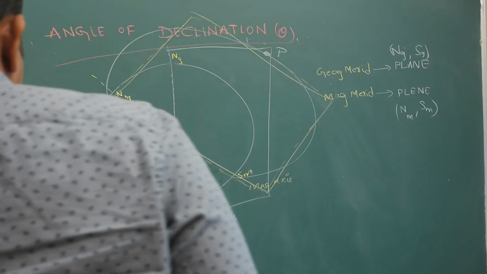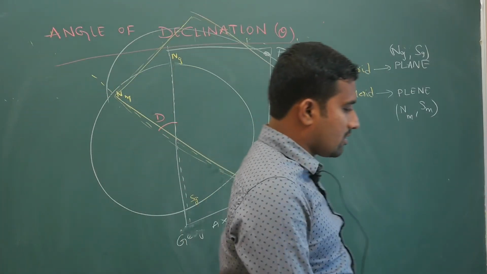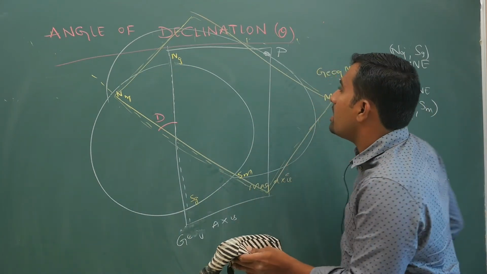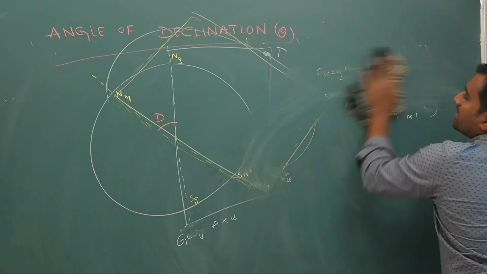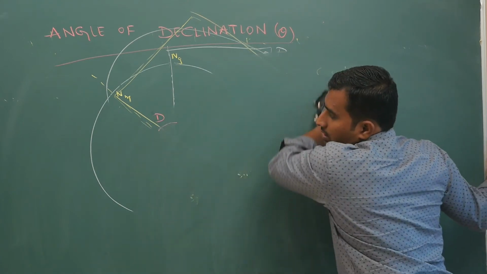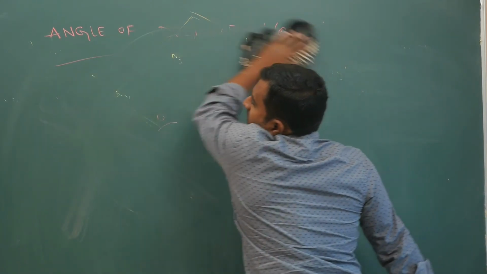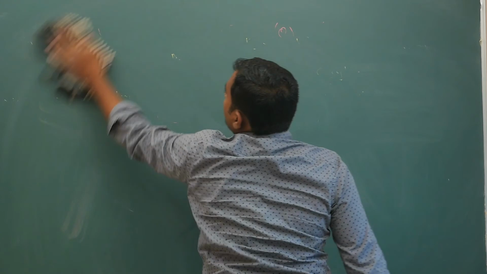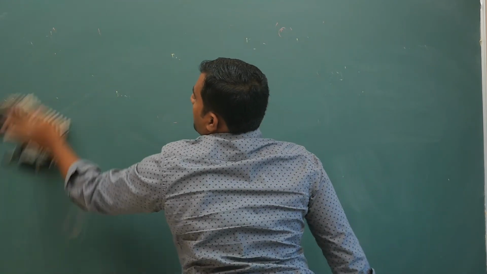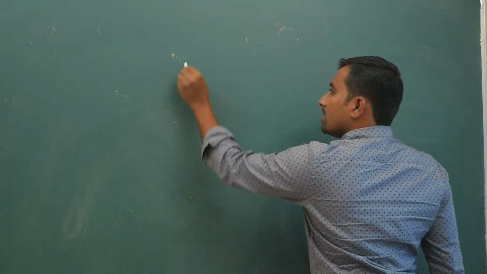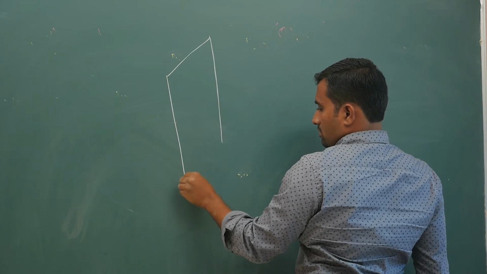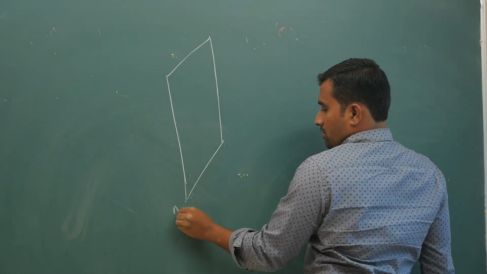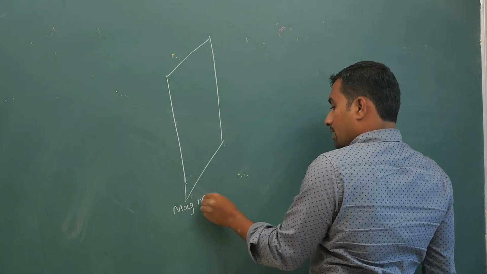So coming to the books' diagram, if you are imagining properly in 3D, your angle of declination is the angle between the geographic meridian and the magnetic meridian.